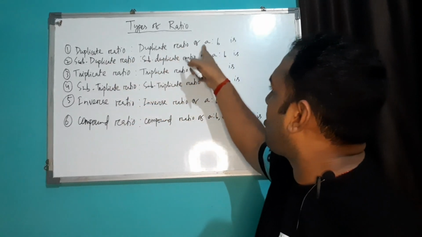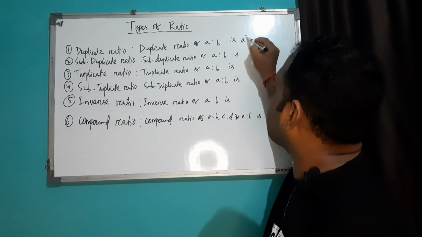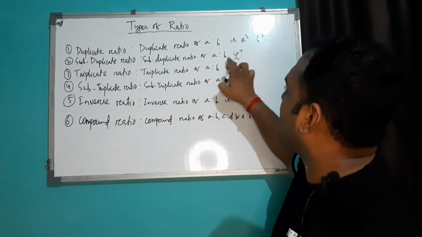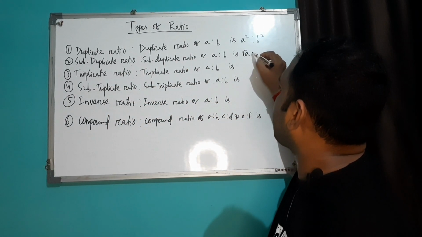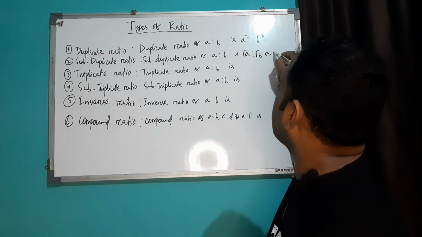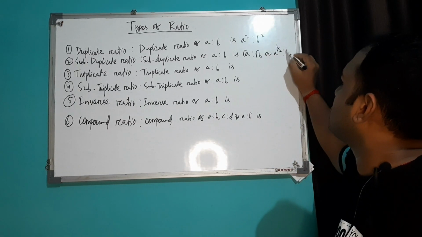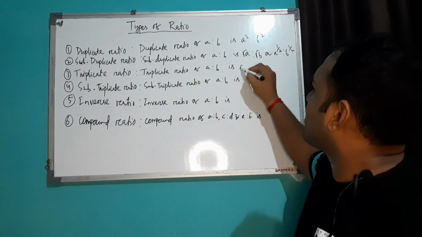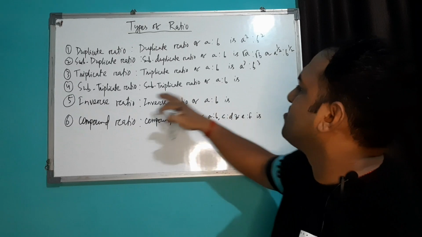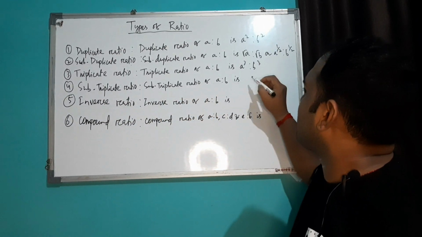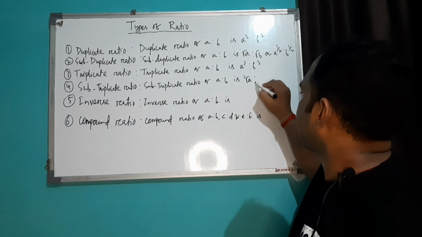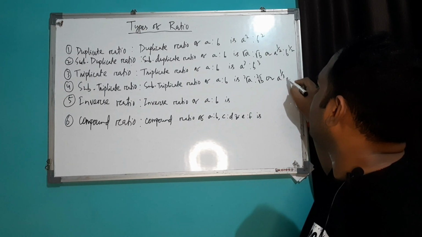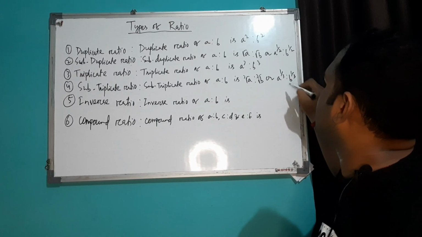So the duplicate ratio of A is to B, I can write as A square is to B square. Similarly, the sub-duplicate ratio of A is to B, you can write as root A is to root B, or A to the power 1 by 2 is to B to the power 1 by 2. Similarly, the triplicate ratio of A is to B is A cube is to B cube. Similarly, the sub-triplicate ratio of A is to B, you can write as A to the power 1 by 3 is to B to the power 1 by 3.